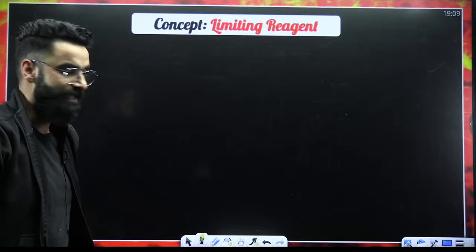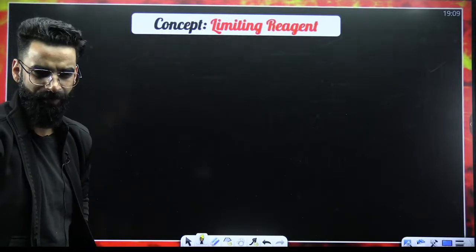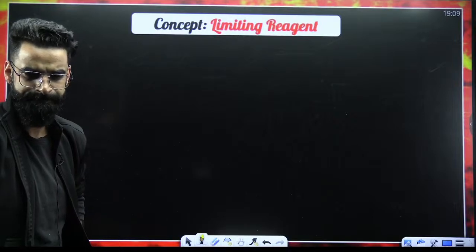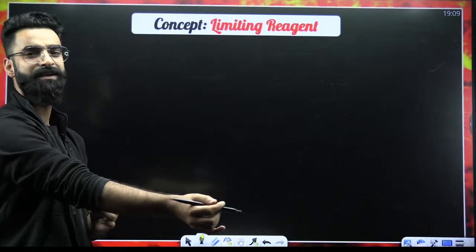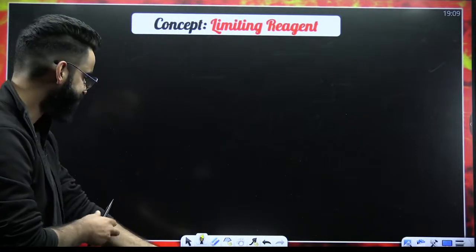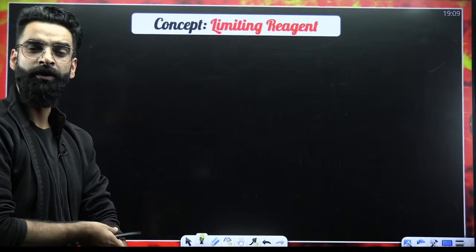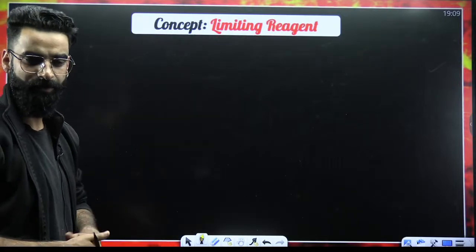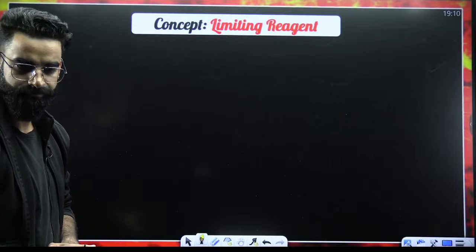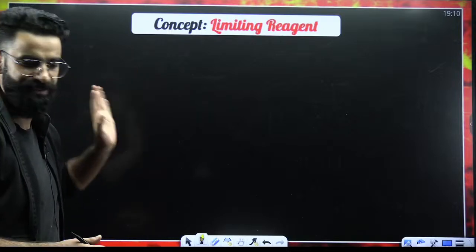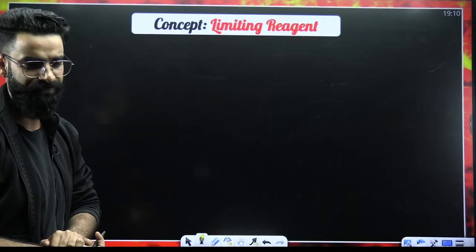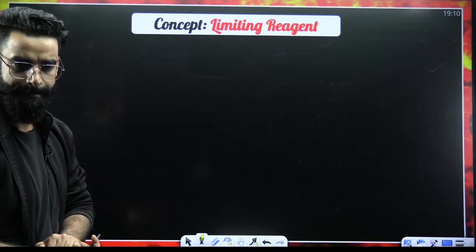This particular topic is used almost everywhere in your physical chemistry. So let's get started with the topic, the limiting reagent. I would want you guys to take a note of every single thing whatever I'll be writing on the screen. Whatever we are teaching in this particular course is more than sufficient when it comes to your NEET 2025 examination.